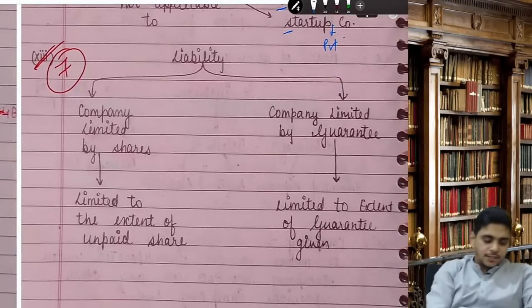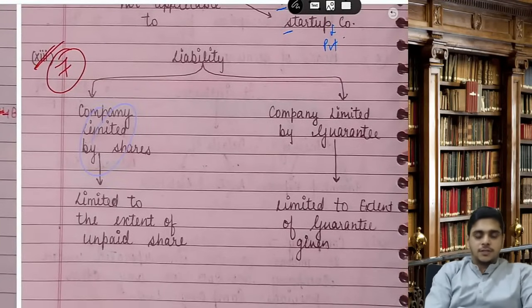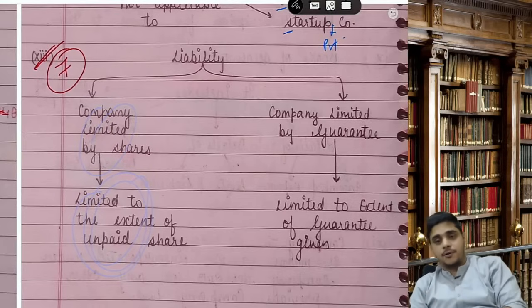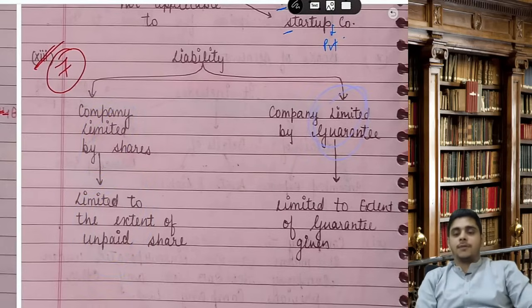Then liability. In case of a company limited by shares, the liability is limited to the extent of unpaid amount on shares. In case of a company limited by guarantee, the liability is limited to the extent of guarantee given.